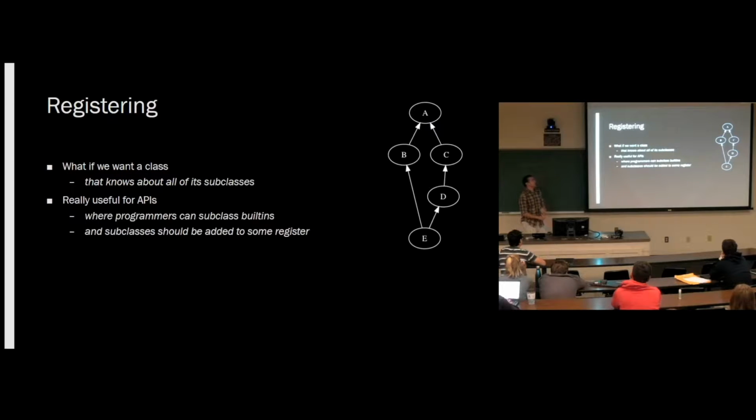So here's the first example, registering. What if we want to make a class that knows about all of its subclasses? Okay? That's not usually something we do, but it can be very useful, especially when you're writing APIs. If you write an API and you write a class, it might be very useful for you as the API writer to know how many times your user has subclassed that type. So this would be one way to solve that.